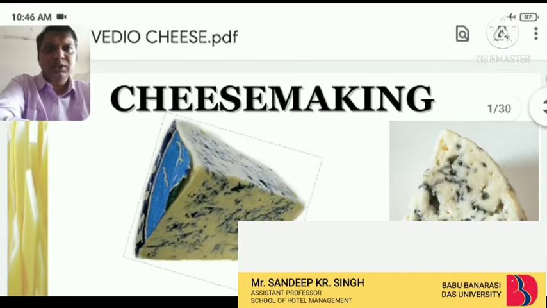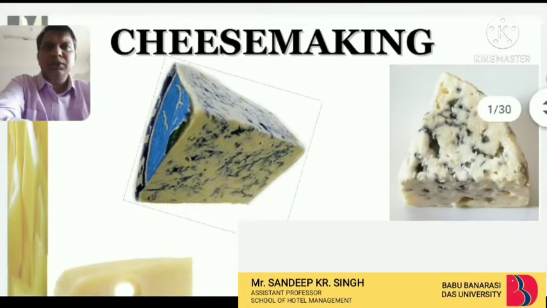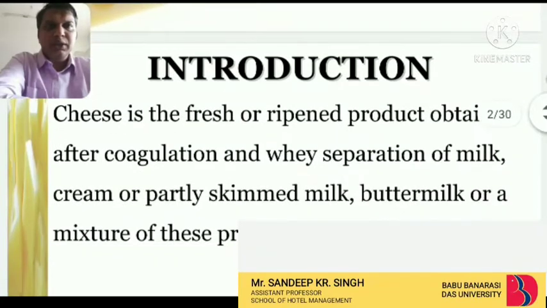We will discuss the definition of cheese and how cheese is made. Then we will study the various types of cheese available, the classification of cheese, and examples of the best cheese from the world. So here we start with the cheese definition. First we will see the definition.